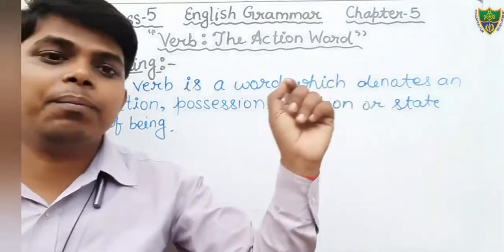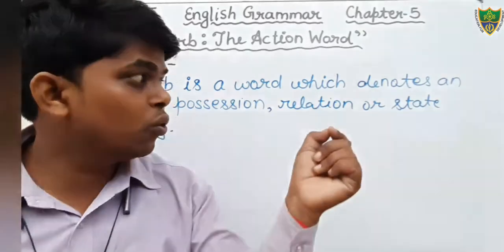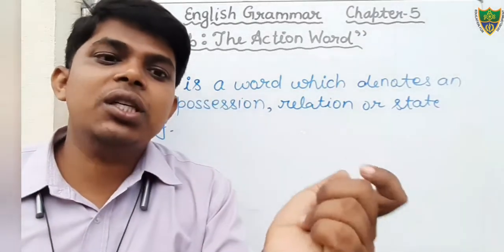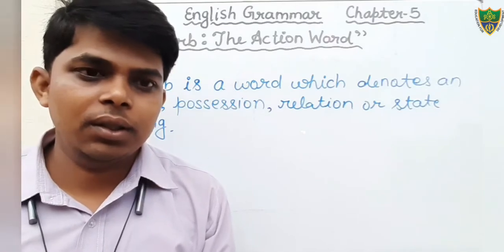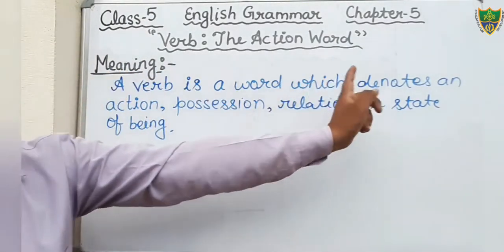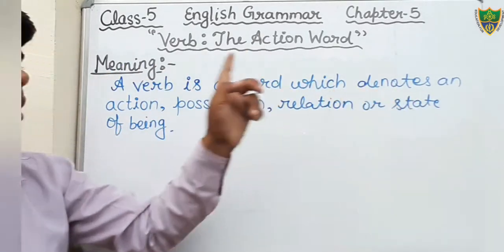And relation or state of being. For example, Sita is tall. Here the word is denotes what? The state of being. Is denotes the state of being. So just see the meaning: a verb is a word which denotes an action, possession, relation or state of being.